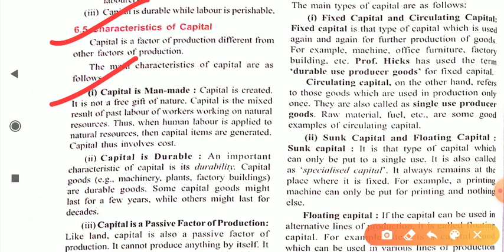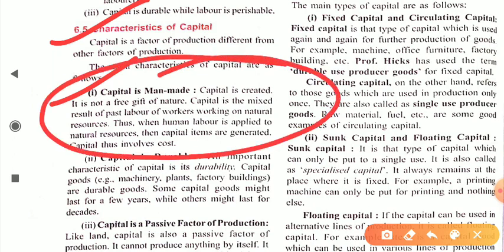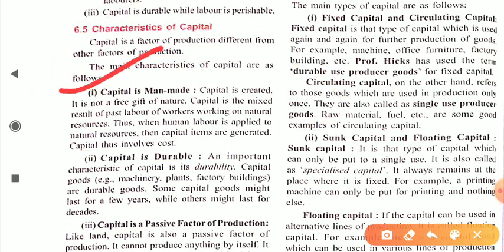You all know that capital is created. It is not a free gift by nature. Capital is a result of the past labor of workers working on natural resources. Thus, when human labor is applied to natural resources, capital items are generated, and capital thus involves cost. It is created with the help of manpower, so it simply means capital is man-made. Like you have plant, machinery, factories, tools, equipment, all these are capital goods. So capital is man-made.